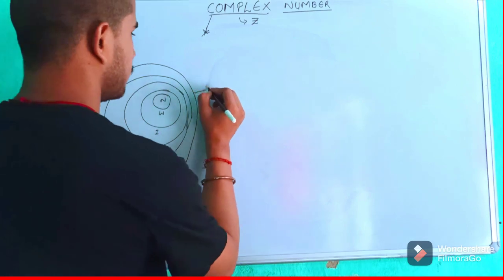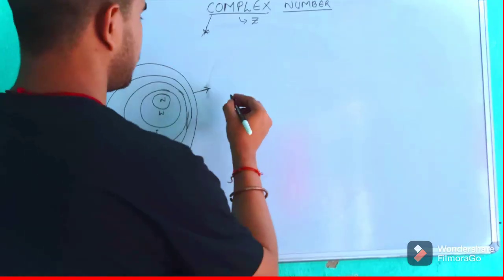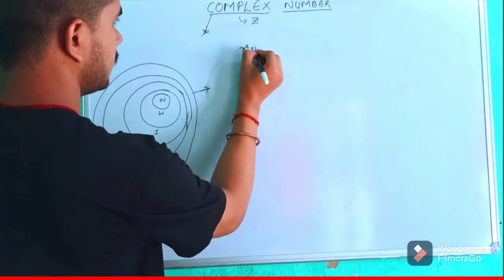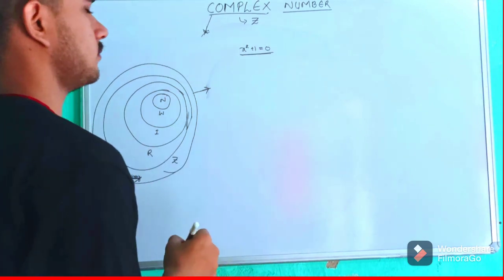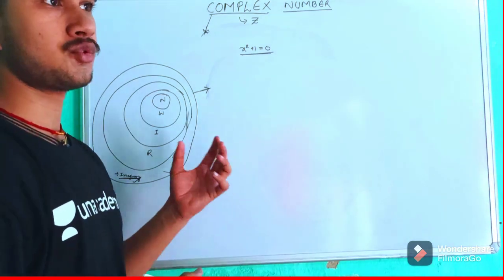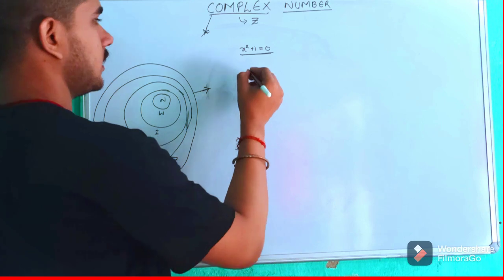So let's start with the discovery of iota, the imaginary number. When the scientists were solving quadratic equations like x square plus 1 is equal to 0, they were in a dilemma about what to do with this equation, how to get its solution, how to get the roots of x.